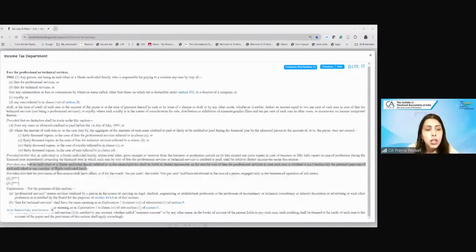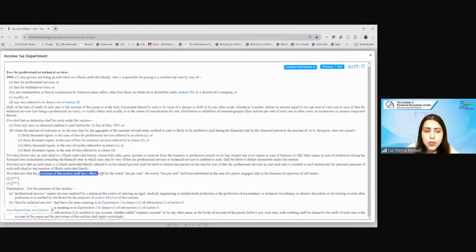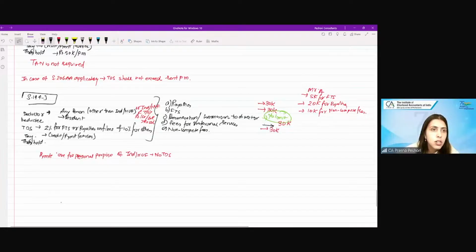Fine. Provided that the provisions of this section shall have the effect as if for the words 10%, the word 2% shall be substituted if the payee is engaged in the business of operation of call center. So here what they are saying is that for call center operation, again the TDS will be 2%.